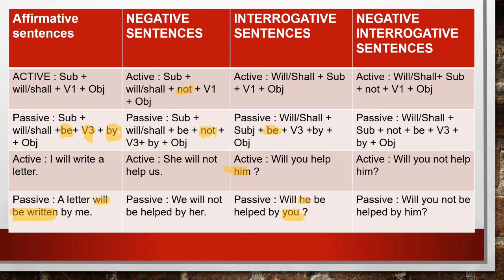Then the last one is negative interrogative sentences. Here the active voice will be given to you as will or shall plus subject plus not plus V1 plus object. So only not is added here. And similar is the case with the passive voice also. Not is added here. Clear? Will you not help him? Will you not be helped by him?